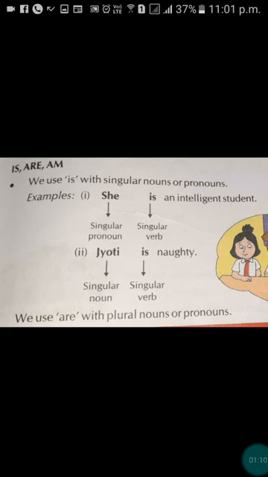We use are with plural pronouns and nouns. Are जो है हम plural pronoun और noun के साथ use करेंगे. For example, they, we. Okay.